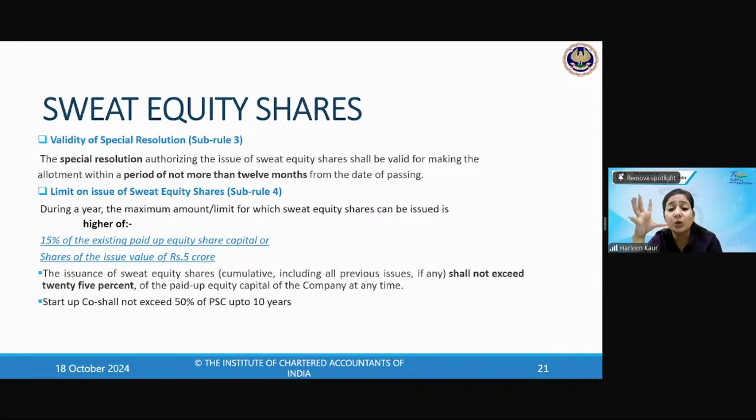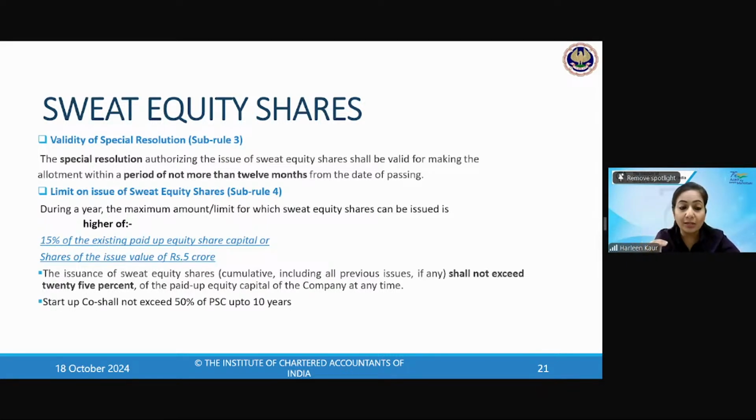Now there is a cumulative limit, which says that the issue of sweat equity shares at any time shall not exceed 25% of the paid up equity capital. So in our example, what have I taken? 10 crore. So what is 25% of this paid up equity capital? That is 2.5 crore. So the company said, okay, fine, I'm going to issue sweat equity because this is the maximum limit, 5 crore that we can issue. Now the company decides, okay, 4 crore we will be using for issuing sweat equity shares. But there is a major cap that you cannot go beyond 25%, which is 2.5 crores. So in my example, 2.5 crore is the max cap.